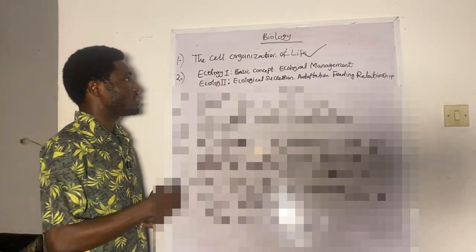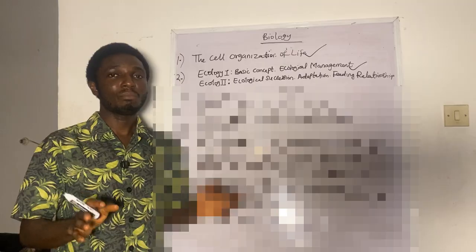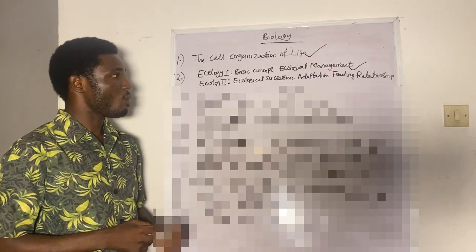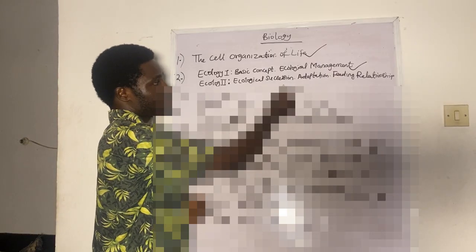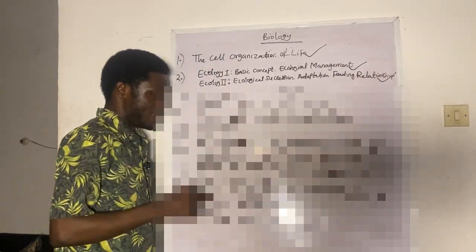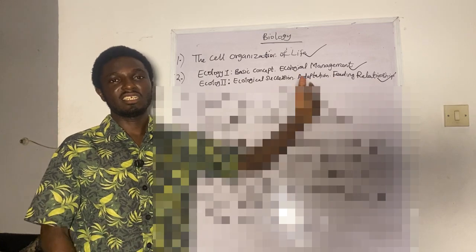If you look at the first one, ecology one, we're looking at the basic concept of ecological management. And the second one, ecology two: ecological succession, adaptation, feeding relationship.